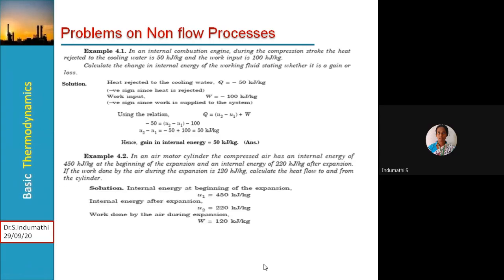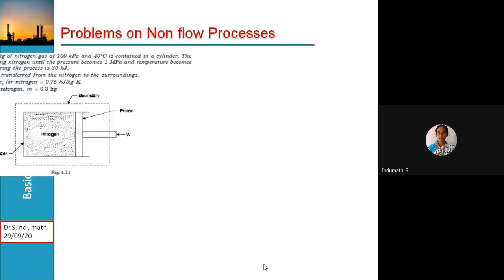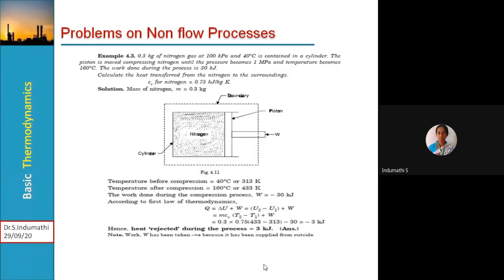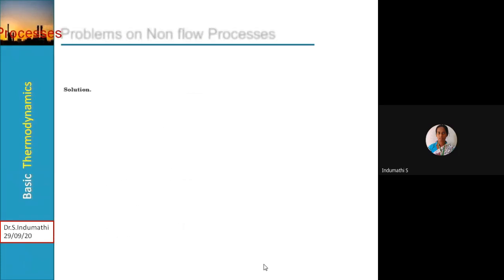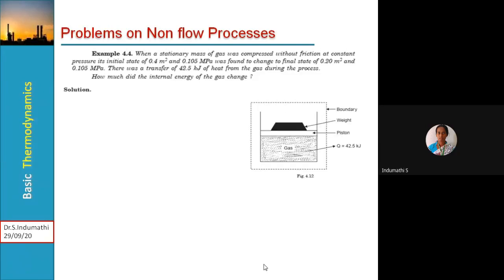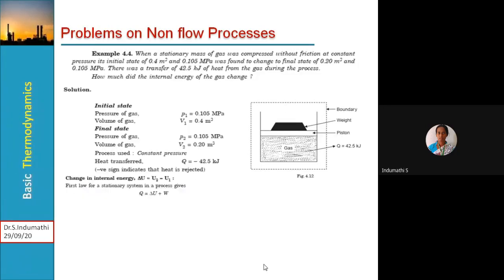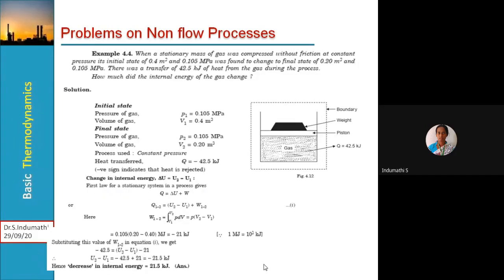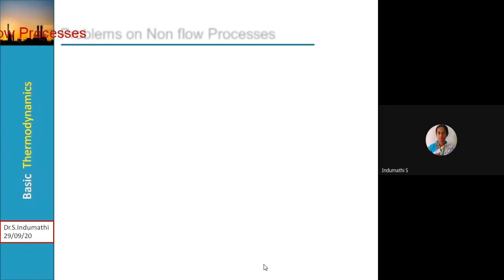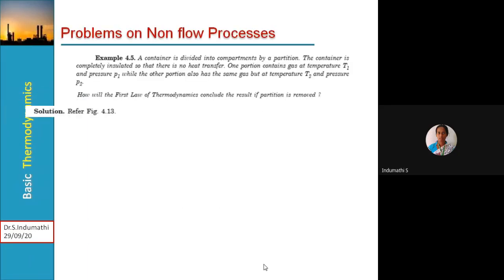Here again internal energy we are evaluating, and here the amount of heat rejected we are evaluating, and these are the problems related to the non-flow processes. Some examples we have taken. So we have a number of problems.